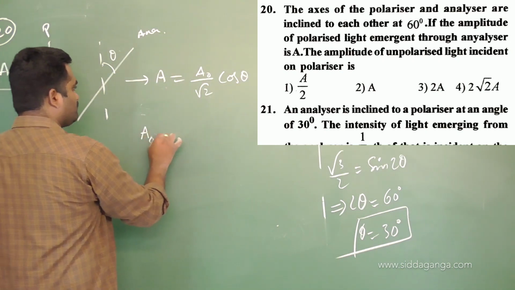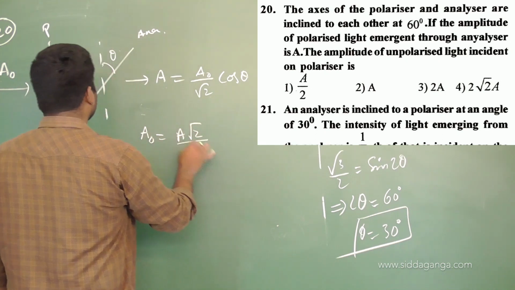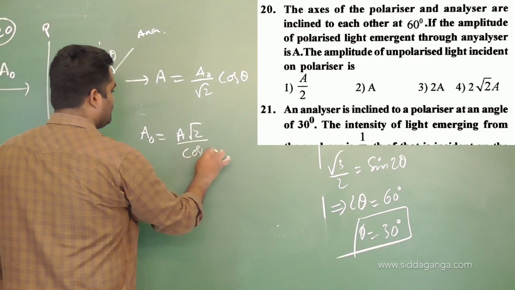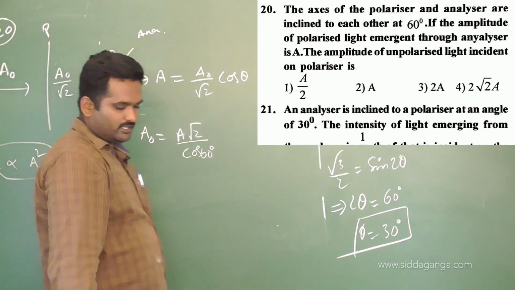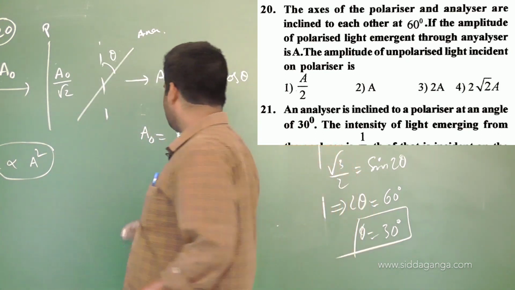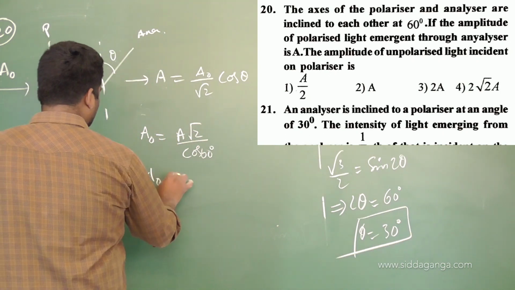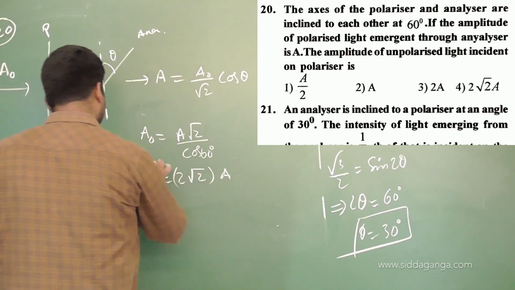Then A0 will be equal to A root 2 divided by cos theta, and they have given theta as 60. What is the value of cos 60? 1 by 2. So that's why you will get the answer as 2 root 2 A. The answer is how much here? 2 root 2 A. Fourth option you will get. So therefore the value of A0 will be equal to 2 root 2 into A. This is the answer.